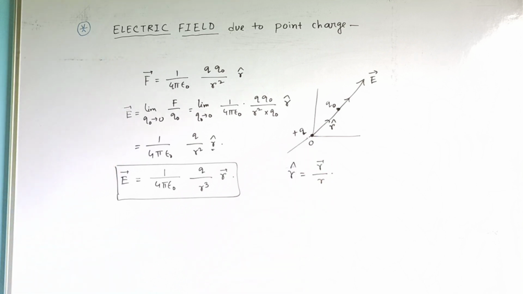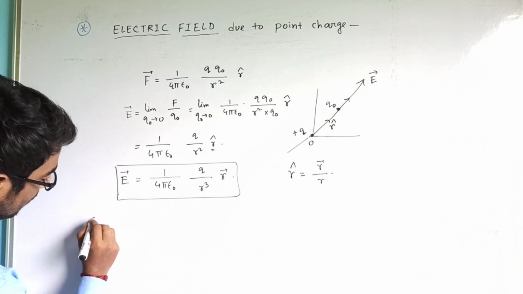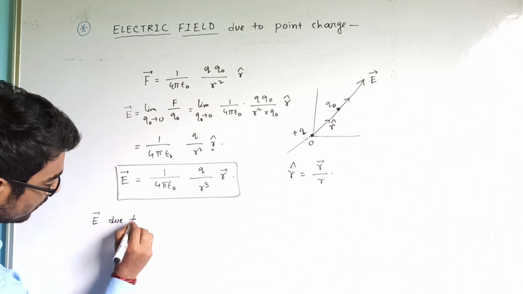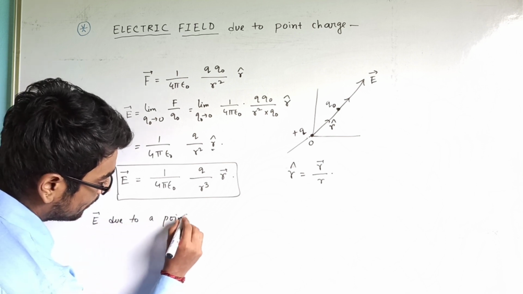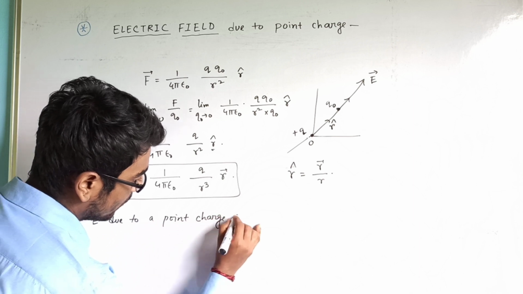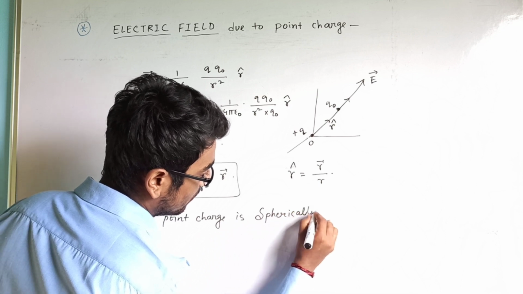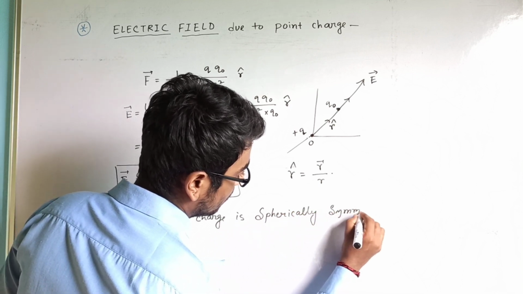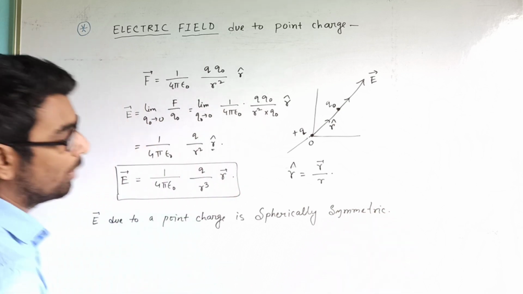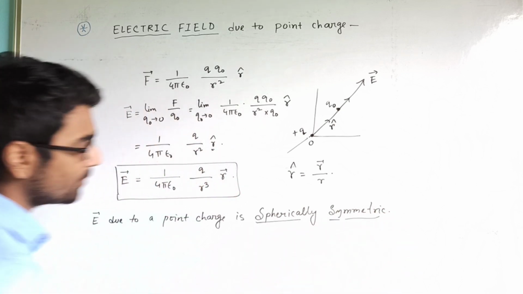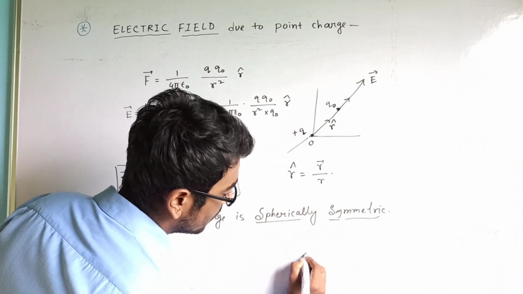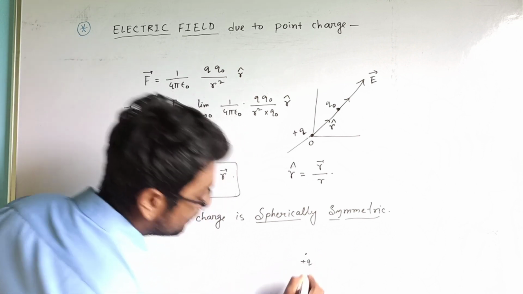Now what we see is that electric field due to a point charge is spherically symmetric. What does the term spherically symmetric mean? That means suppose we consider a point charge plus Q here.